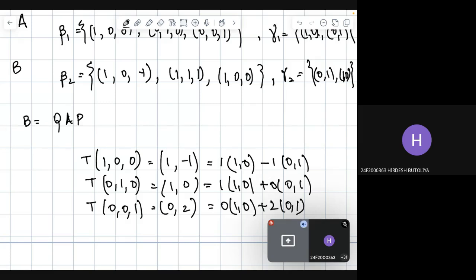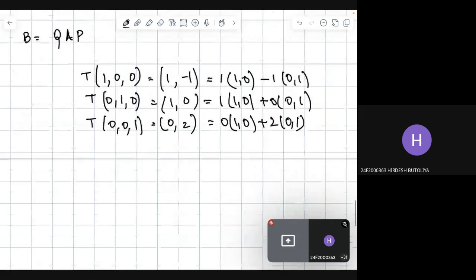So what did we get from here? We get the matrix A. The matrix A has 1, minus 1 as the first column, 1, 0 as the second column, and 0, 2 as the third column.